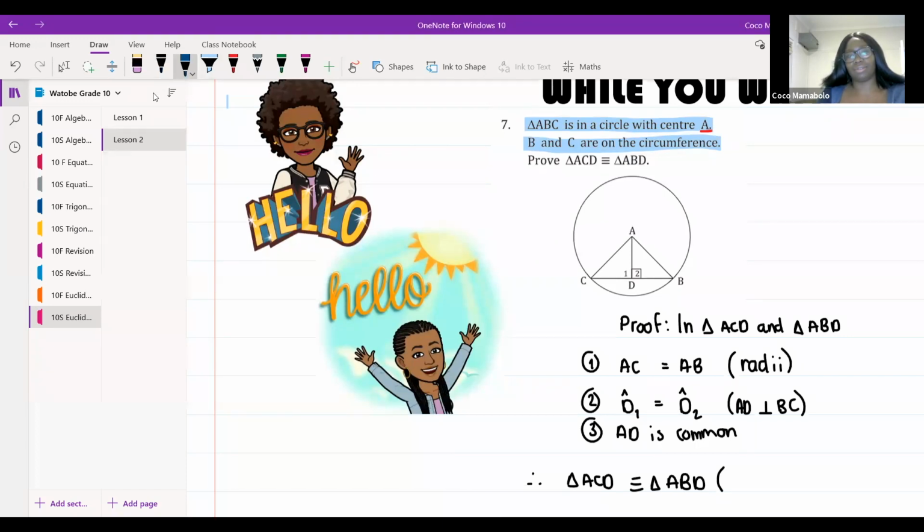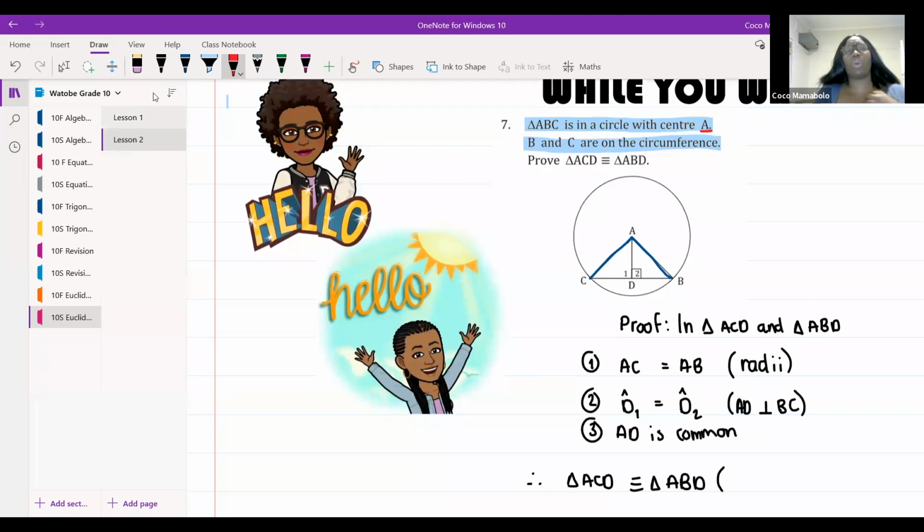I have a question. Yes. So the first reason, the first one, the reason they wrote radii, I don't understand it. I've never done it before, so I don't understand. This one here in the middle. Yeah, the one of radius.